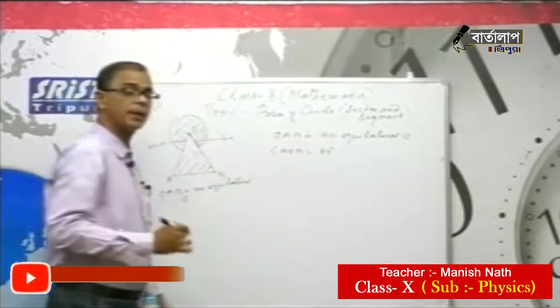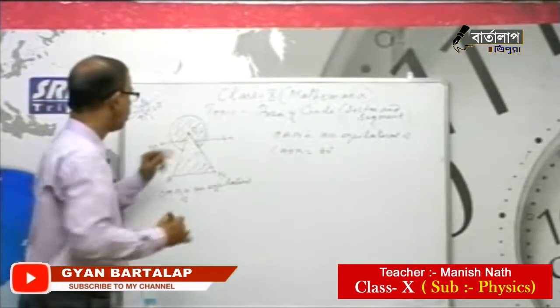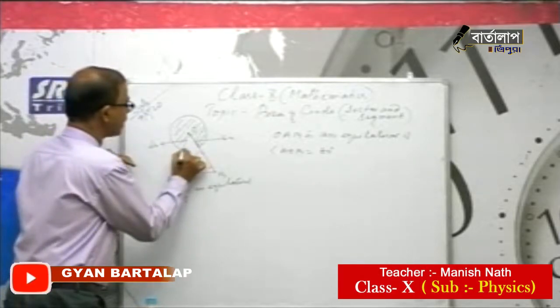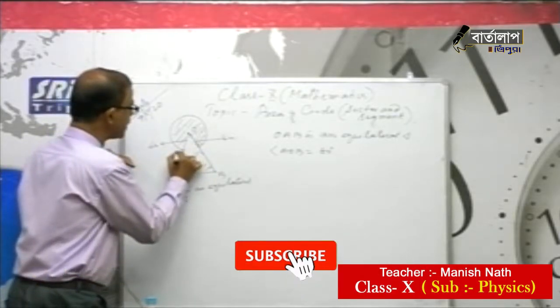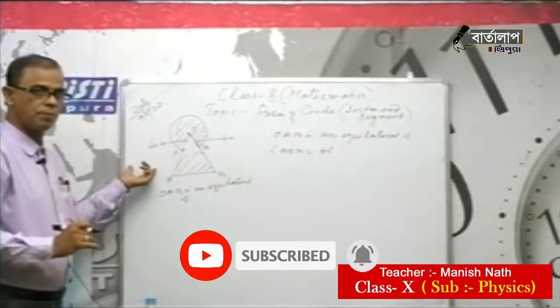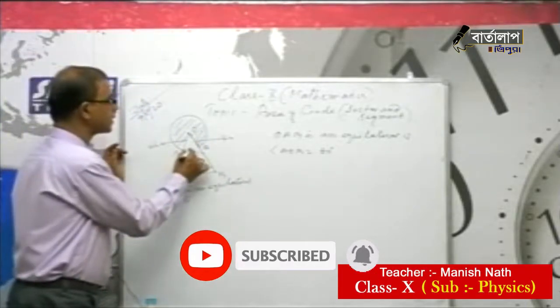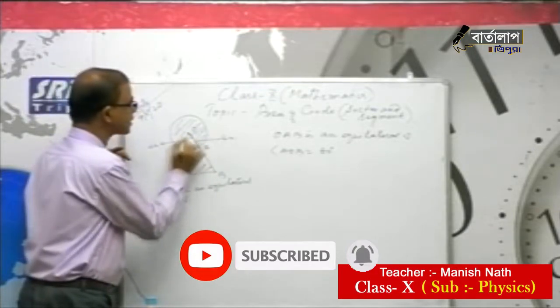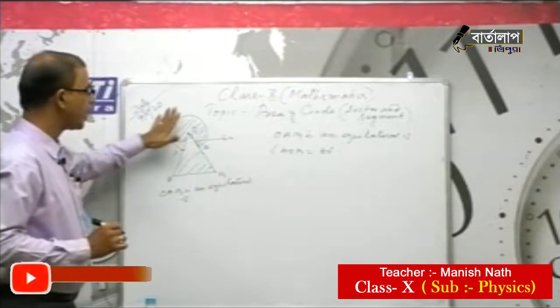This is nothing but the sector angle. Suppose here this part I give a name PQ, so OPQ is making a sector, and this sector angle is 60. So how can we find the shaded area?